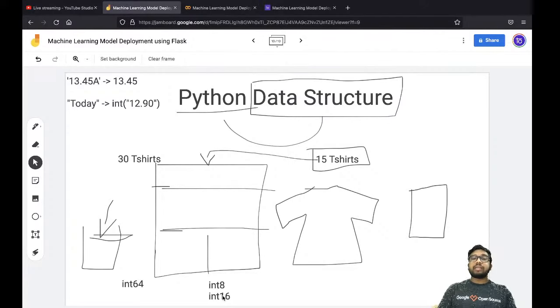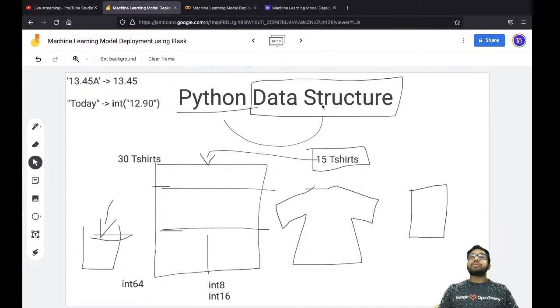Just understand it this way: if data can easily fit into int8, it is absolutely worthless to provide it more space. This space can be given to others as well, right? So this is the way of arranging data, organizing data, and managing data.